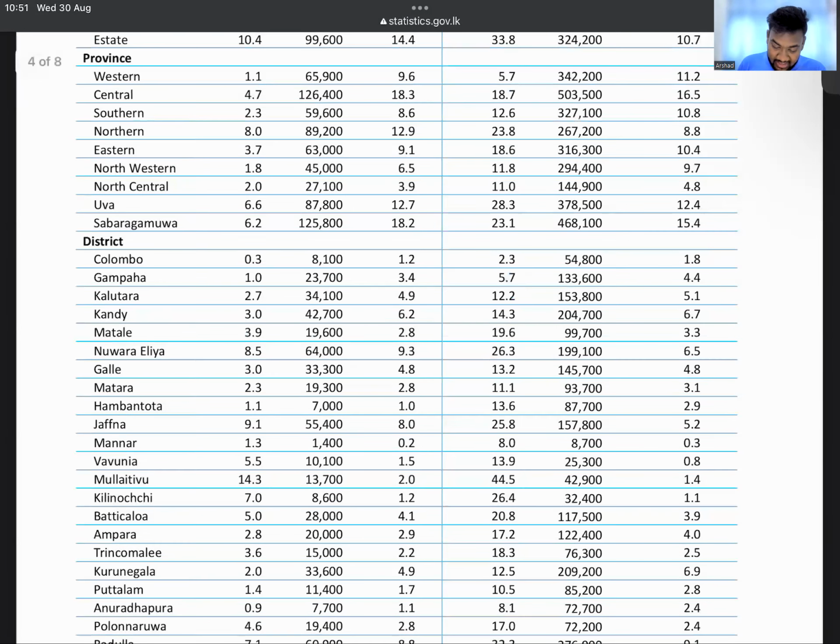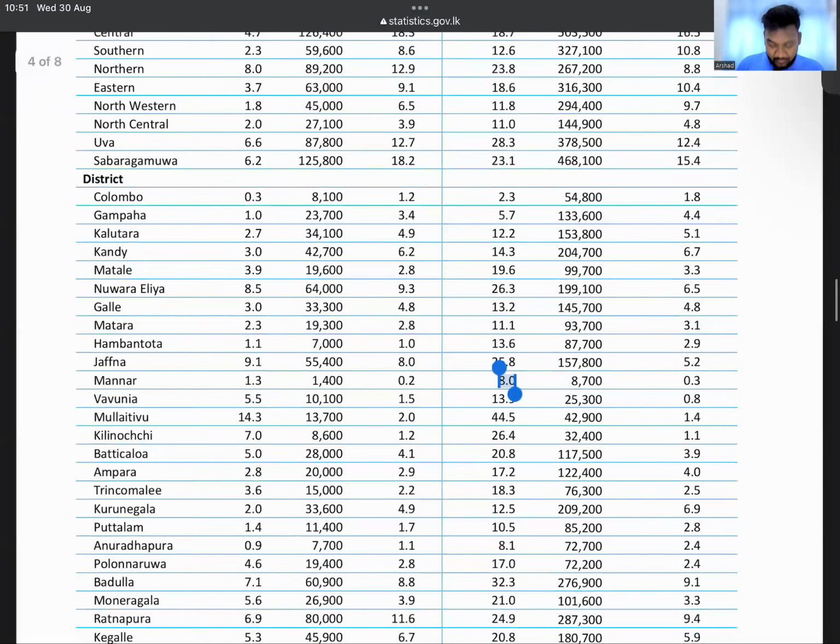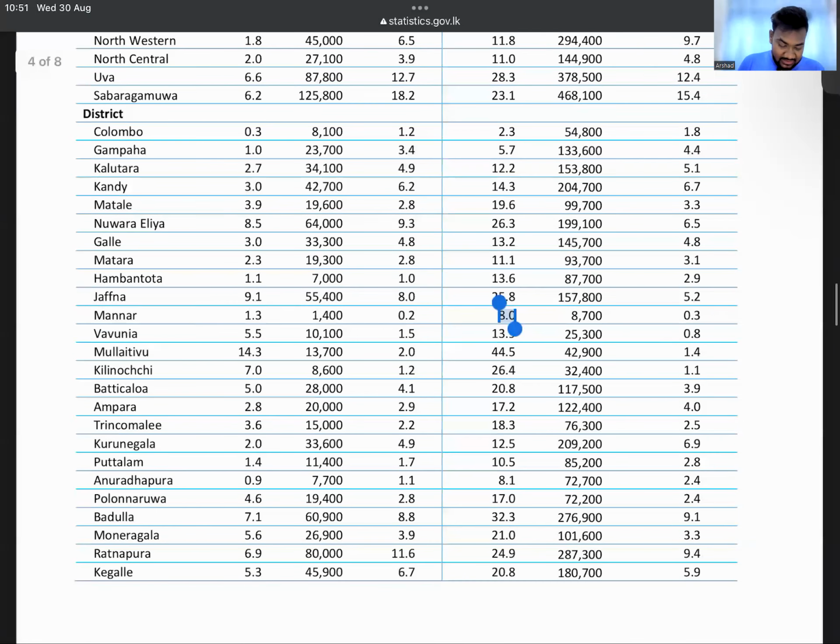Anuradhapura 8.1, Mannar, no? So Mannar is number three. Kalutara here is 12.2, no? So Mannar is number three. Okay, so now that can be. Now no one will think of Mannar, no? Everyone will know Colombo and this one. So be very careful. No one else, no? Right. So we'll jot that down also.